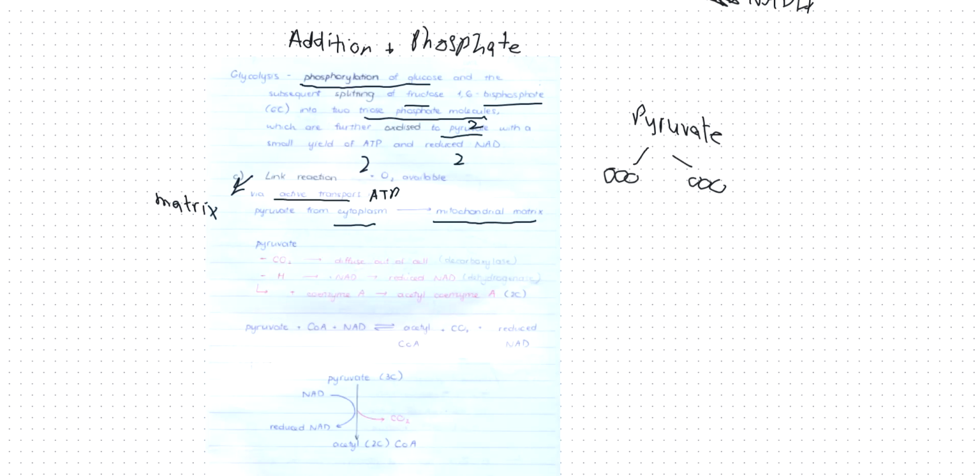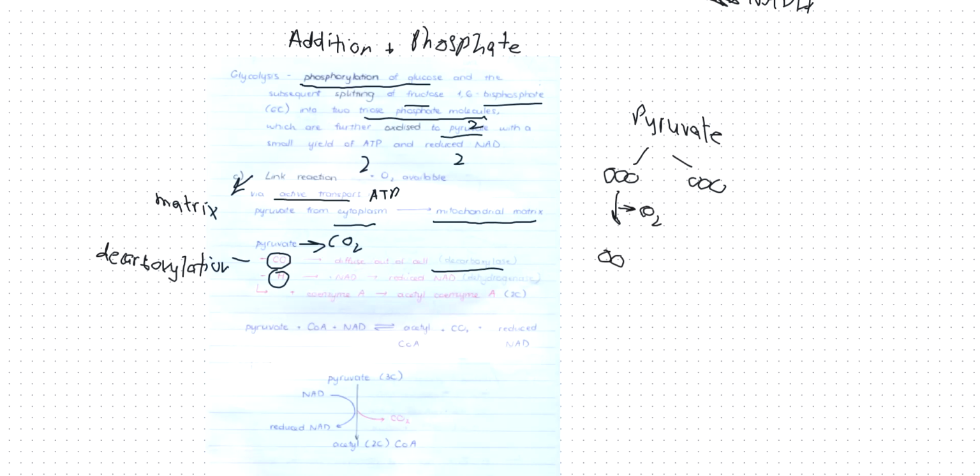Because in the link reaction, the pyruvate will undergo decarboxylation and dehydrogenation. So this step is called decarboxylation. Basically, this step is when CO2 will diffuse out of the cell. Pyruvate will decarboxylize. Pyruvate would release one CO2 molecule, and it would become 2 carbons long, because 1 carbon is released in the form of CO2.